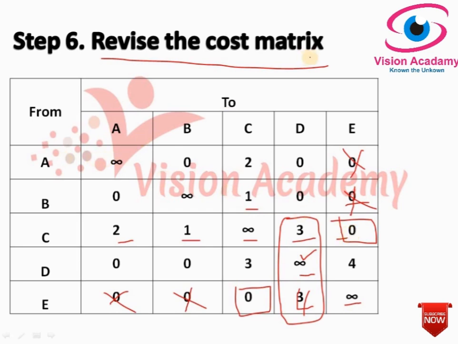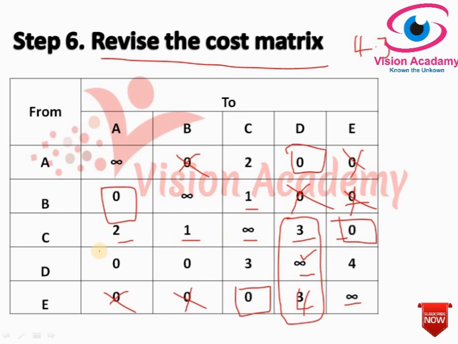We have to move to step number 4.3. Step number 4.3 means, starting from row, you have to select any 0 arbitrarily and give a rectangle around this. So I will select this 0 because there is no assignment in the column D, and I will strike out this 0 in the row. Moving to second row, I will select this 0, give a rectangle around this because there is no assignment in this column or row. I will select this and strike out this 0.